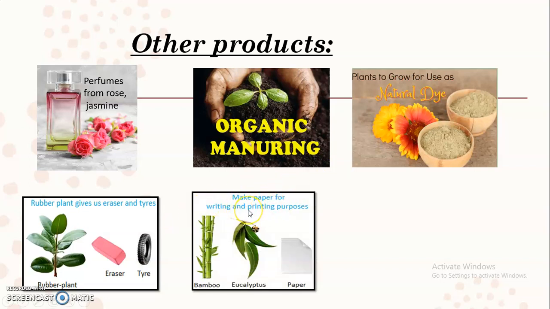Paper is also made from the plants only. Paper is made from bamboo or from eucalyptus. In Egypt they use eucalyptus to make paper, and bamboo is also used frequently to make paper.